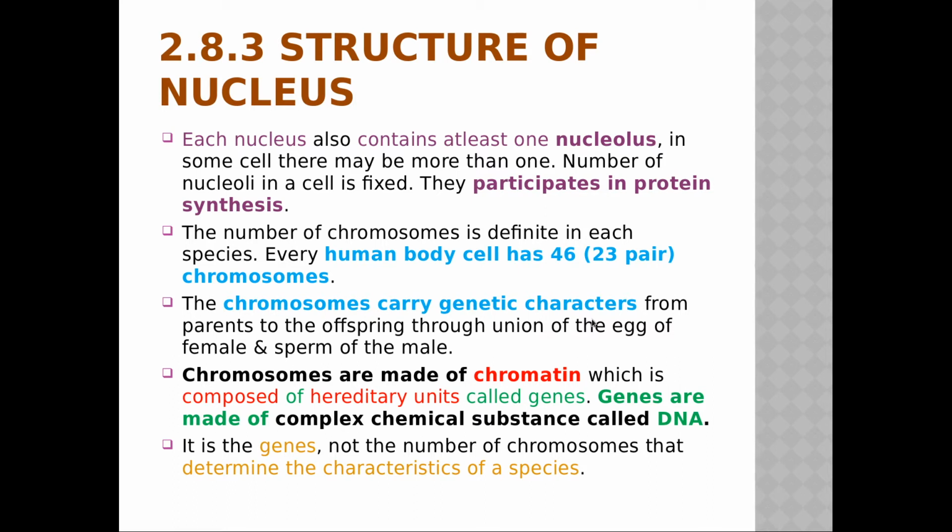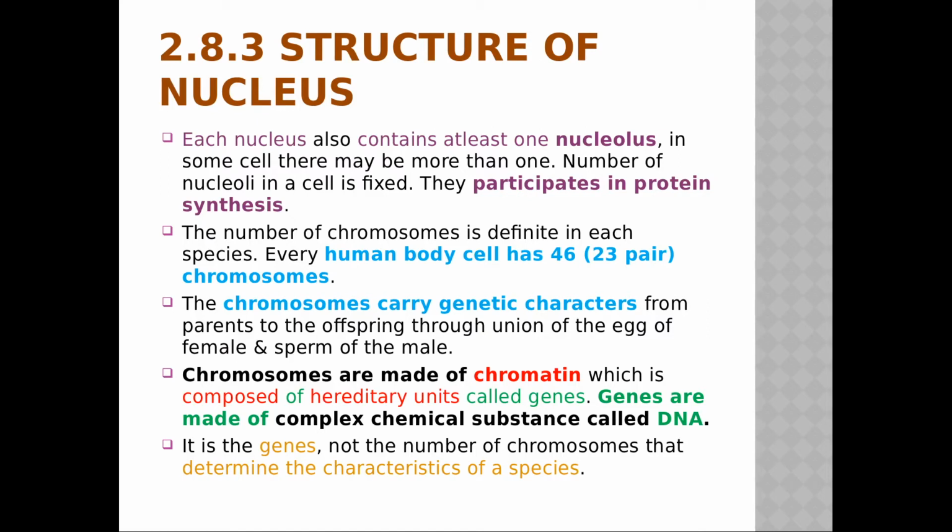Chromosomes carry genetic characters. Now what are they carrying? That's why I have told you that this nucleus is more important, right? They carry the genetic characters from parents to offspring through the union of the egg of the female and the sperm of the male. Chromosomes are made of chromatin, which is composed of hereditary units called genes. Genes are made of a complex chemical substance called DNA.